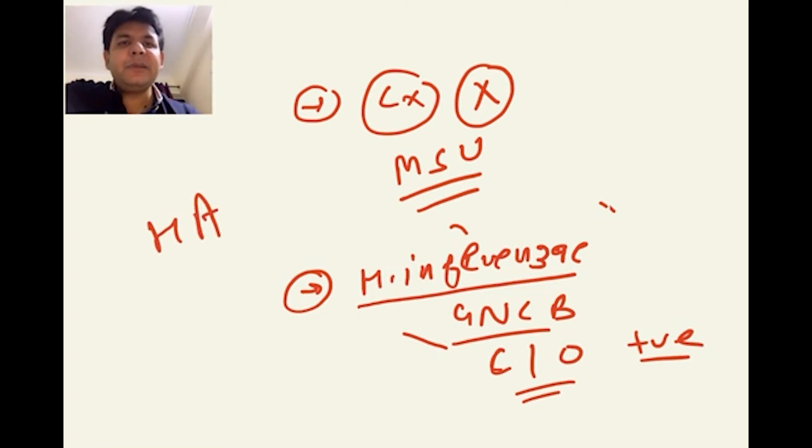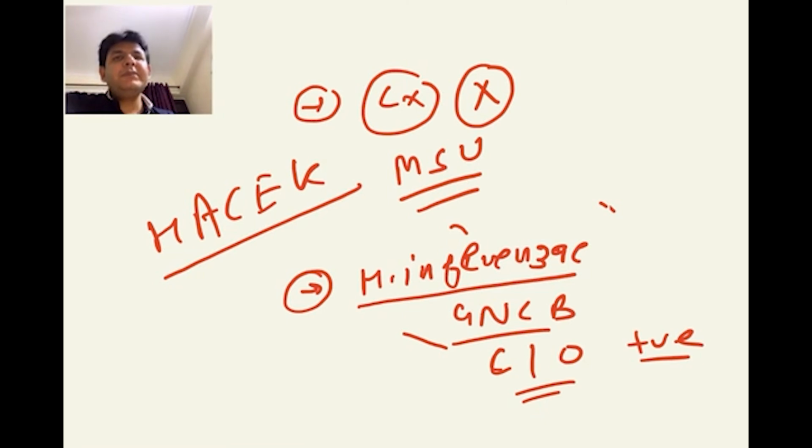And guys, you know about the HACEK group members. The HACEK group members lead to what? Culture-negative endocarditis. And besides that, a very important aspect to cover is infective endocarditis. They can ask you regarding infective endocarditis, Duke's criteria. How many blood cultures? 3 blood cultures you have to take for diagnosis of infective endocarditis. Okay, 2 sets, they say, means aerobic and anaerobic. And that you already know that native valve endocarditis is caused by Staph, and that is early onset, late onset. I have already discussed that, but that is a must know, which you need to focus on.